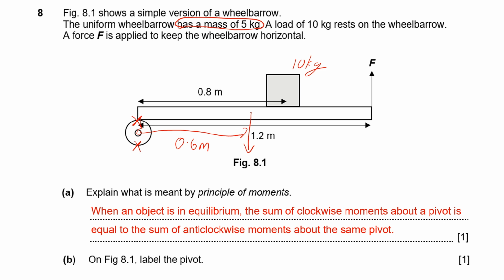Now, 5 kilograms means that it must be 50 newtons because of our formula W = mg. Similarly, for our load, okay, over here, 10 kilograms means that it is 100 newtons. Okay, so remember this. You can pause this here, you can come back to this, okay, while I'm explaining the next part if you do need that little bit more time.